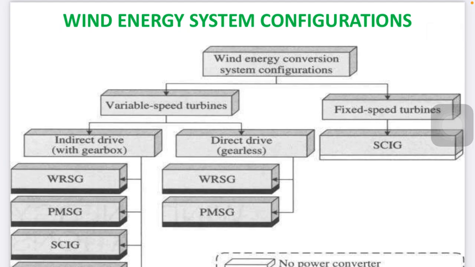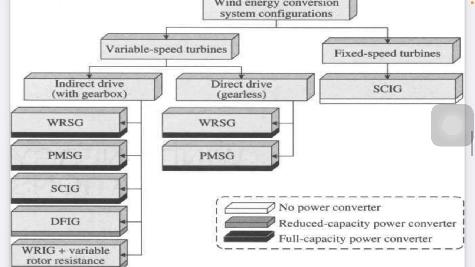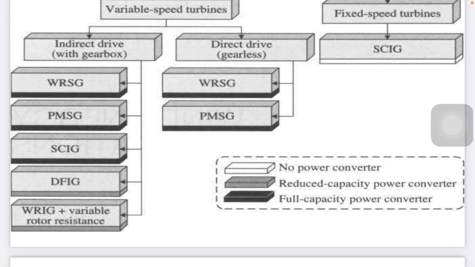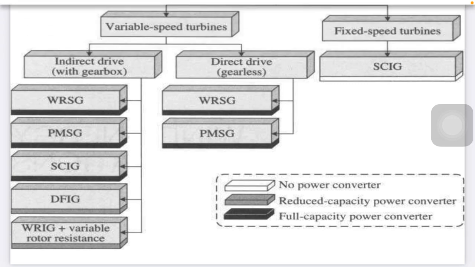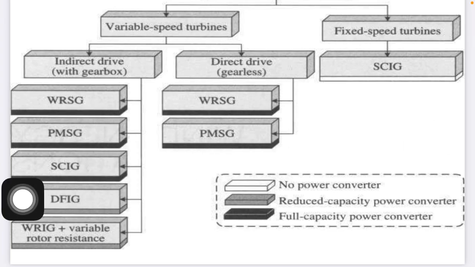Wind energy system configurations, there are basically two types: variable speed and fixed speed. Variable speed has indirect drive and direct drive types: WRSG, permanent magnet synchronous generator, and DFIG, the doubly fed induction generator, plus variable rotor speed.